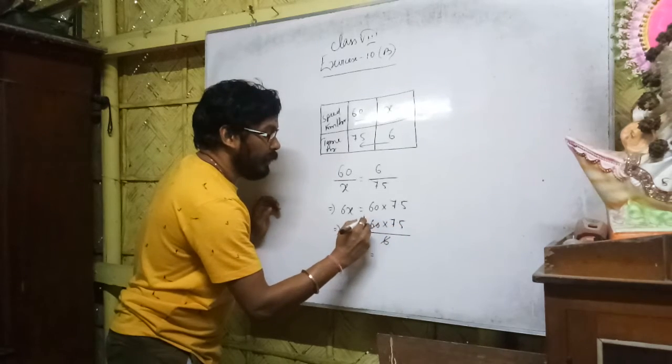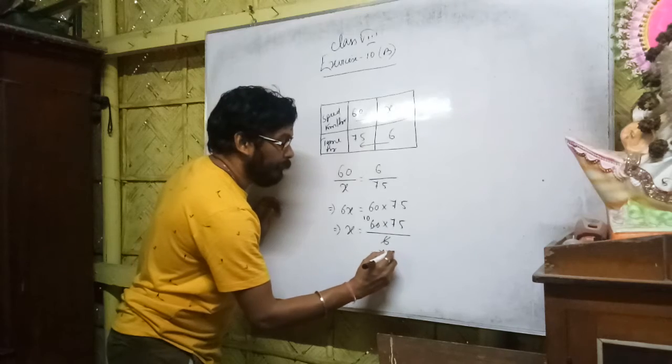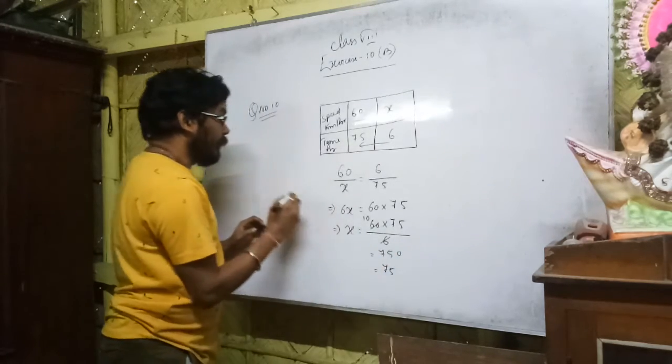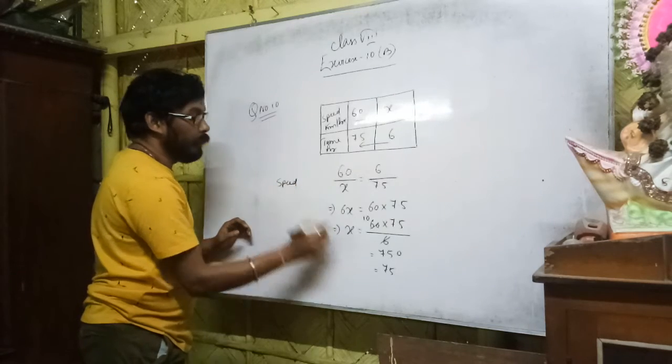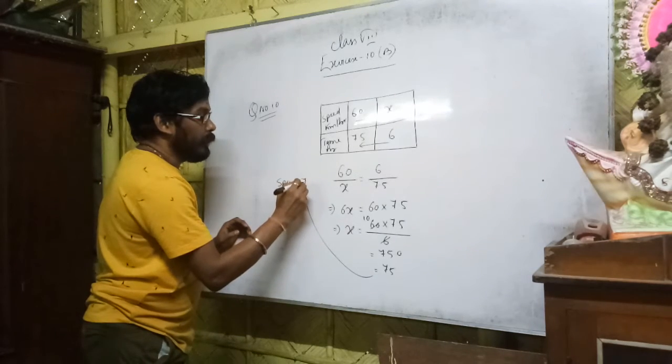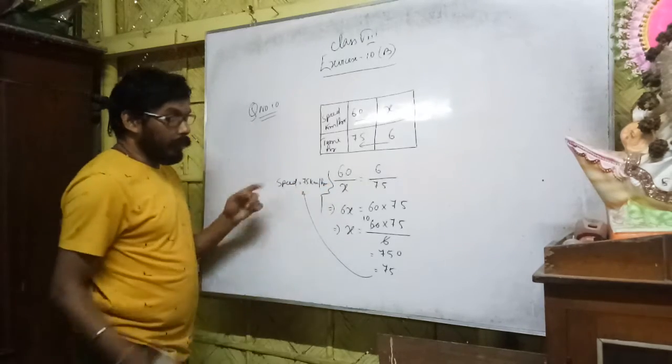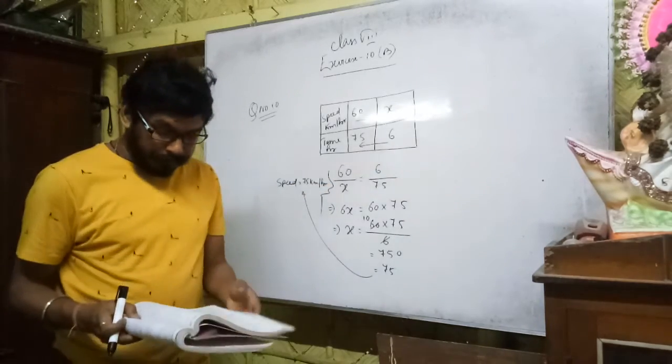So it will be 6 times 1 is 6. So it is 750, decimal after this. So it will be 75. So what you can write? Speed equal to 75 kilometer per hour. So copy it.